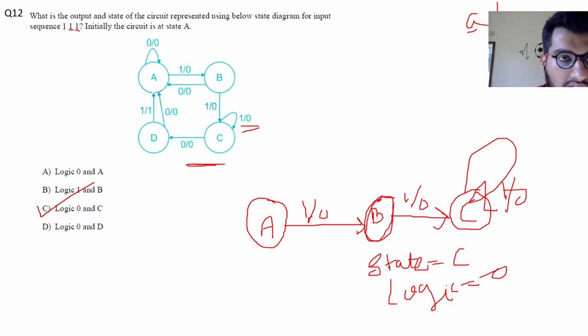Now as per the question, I am following the 1 1 1 sequence. So 1 is done. Now I'm at B and my input is again 1. So what happens as per the state diagram? I go to C with output equal to 0. Now we have one more input given to the circuit. I'll be at state C, and as per the state diagram, if my input is 1, I'll remain at state C with output being 0. So my output is 0 and my state is C. That's what I have done here. I hope I'm clear.